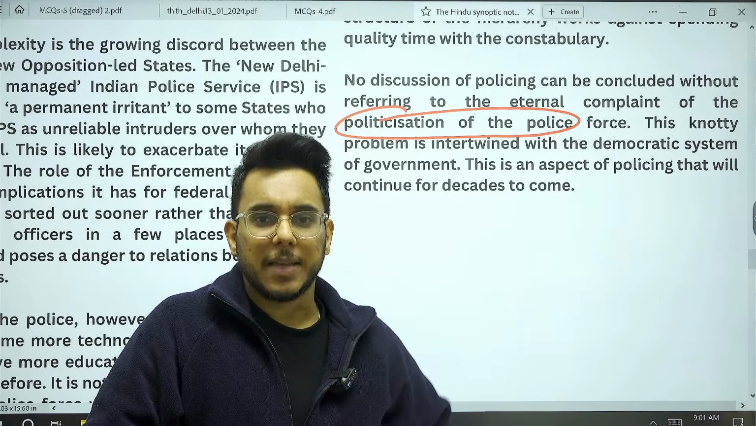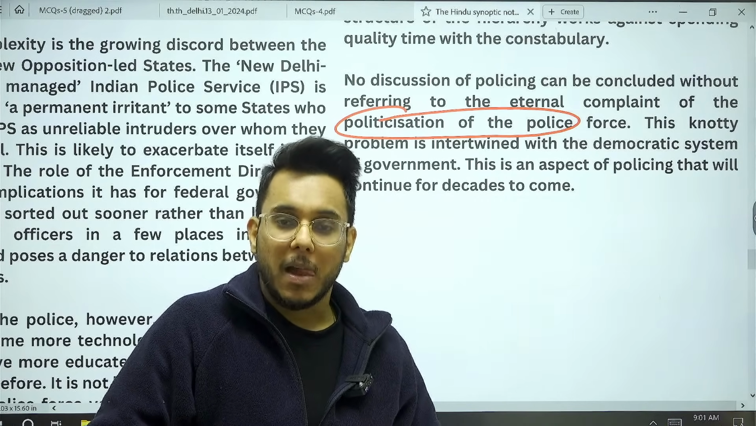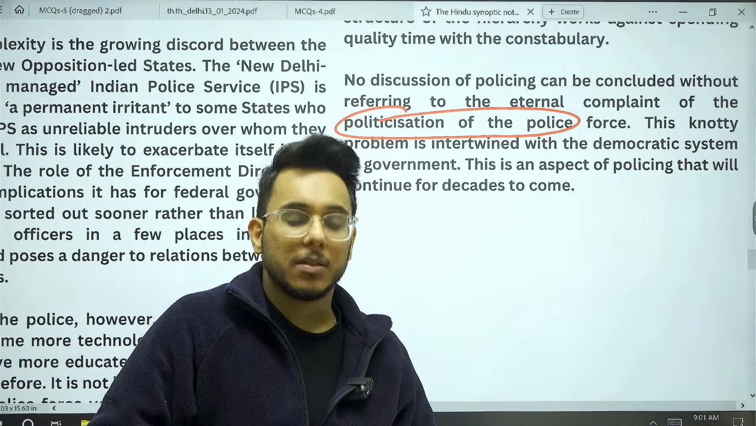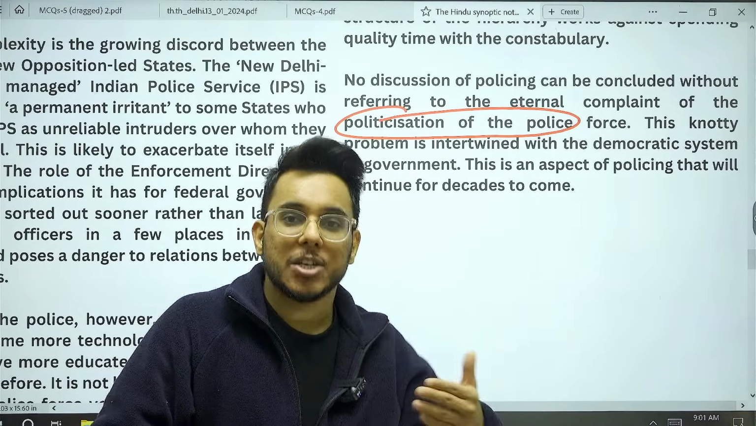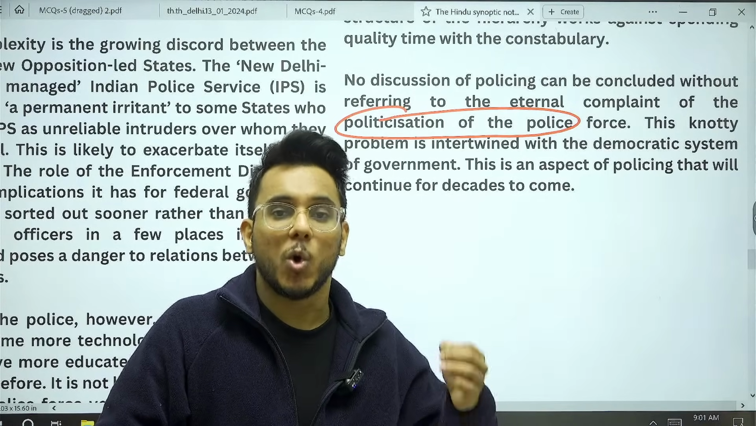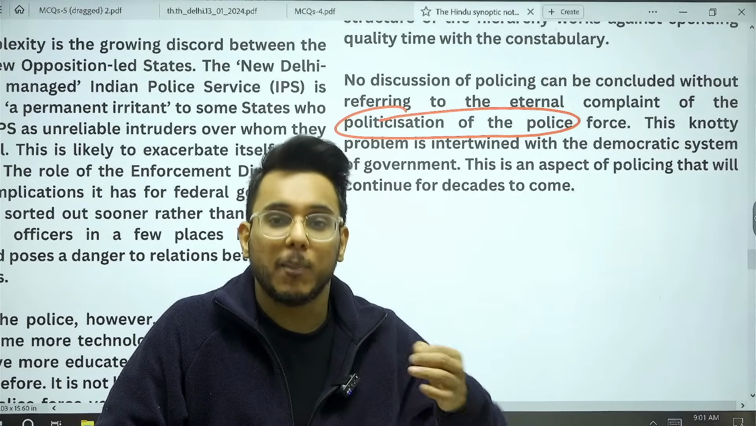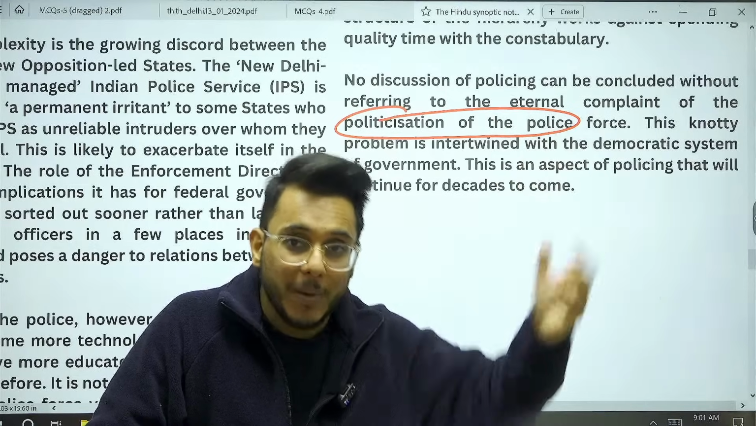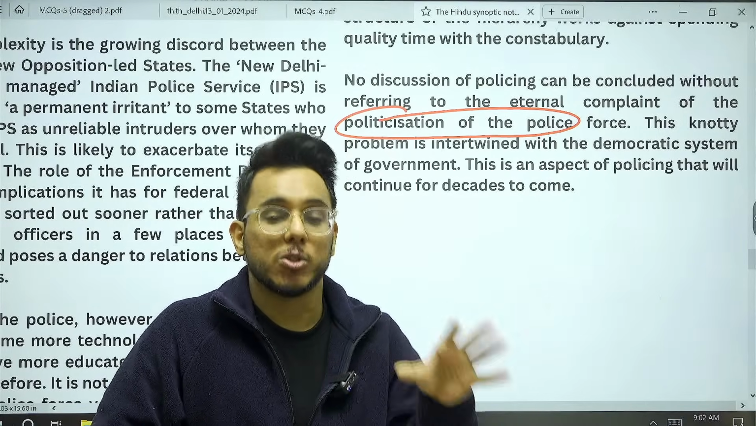Because we see that when we talk about policing in the state, local politicians have a lot of control over the state police, and even now they have control over their transfers and postings. And to get a favorable posting, police officers often oblige the politicians. Therefore this nexus of politicization of police has also emerged today.